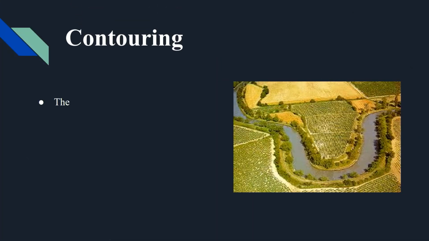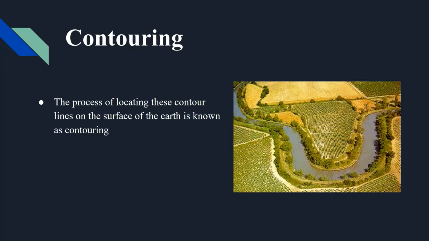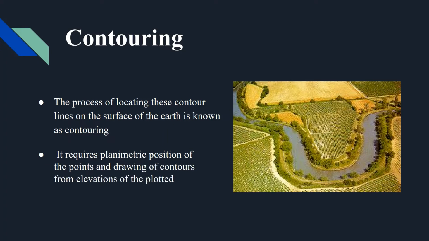Contouring. The process of locating these contour lines on the surface of the earth is known as contouring. The method of establishing and plotting contours in a plan or map is known as contouring. It requires the planimetric position of the points and drawing of contours from the elevation of the plotted points. Contouring involves providing vertical control for location of points on the contours and horizontal control for planimetric plotting of points. Thus, contouring depends upon the instrument used to determine the horizontal as well as vertical position of points.